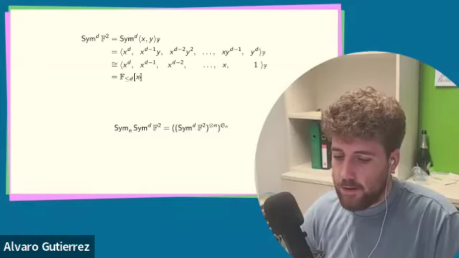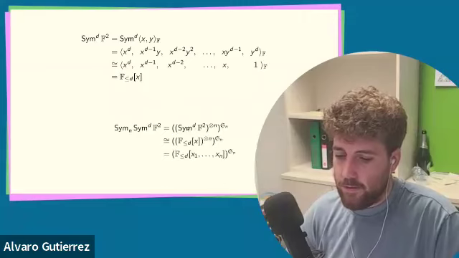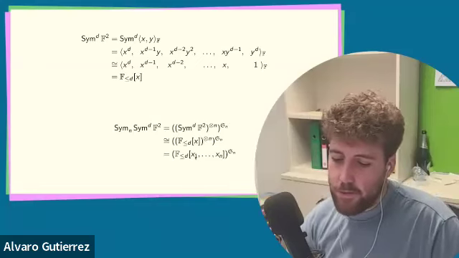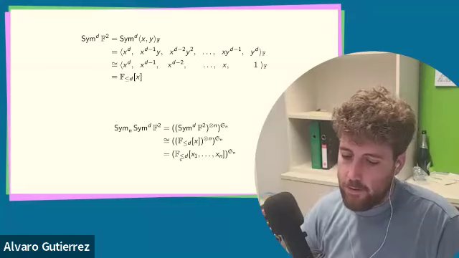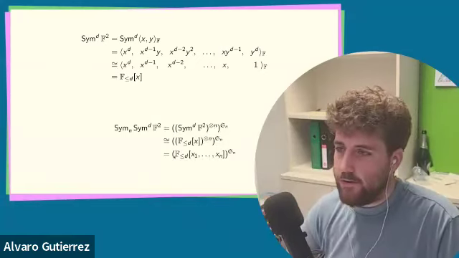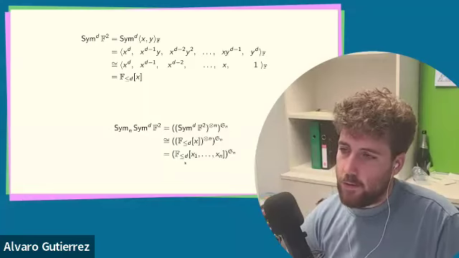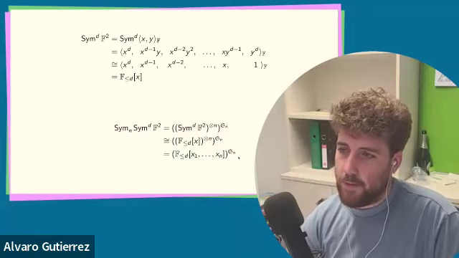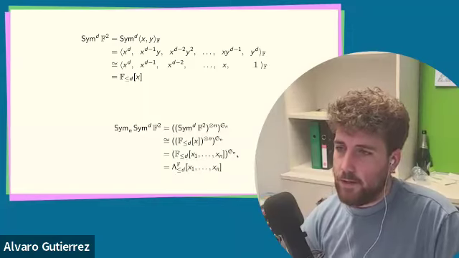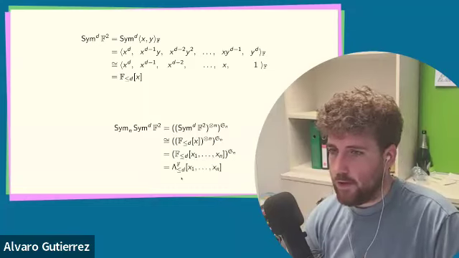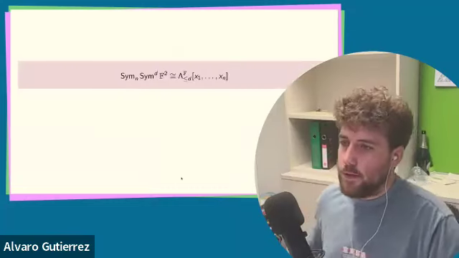And now I'm going to note that this guy is just that guy, and so this is the nth tensor power of a polynomial ring, which is just taking a polynomial ring on more variables. So these are polynomials on the variables x1 up to xn with coefficients in F, and whose degree in each variable is bounded above by d. Then I'm taking invariants, and this is just, well, symmetric polynomials with this degree condition. So we have this.